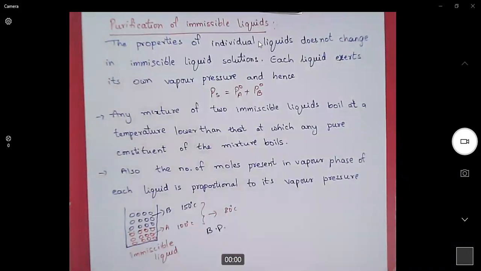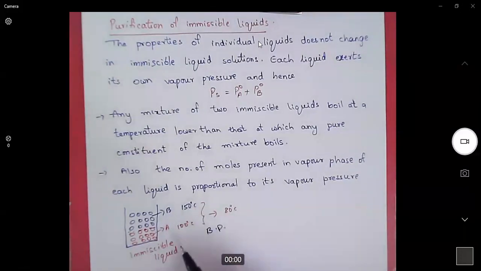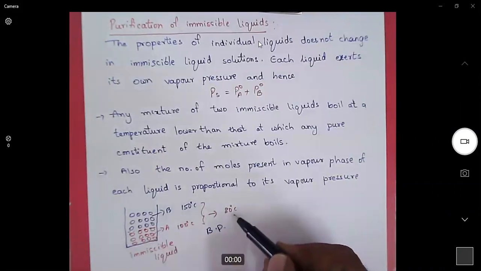So it is easier to distill the mixture than the individual liquids, right? This liquid requires 150 degrees centigrade to boil, and this liquid requires 100 degrees centigrade, whereas when we mix these two, the solution boils at just 80 degrees centigrade.